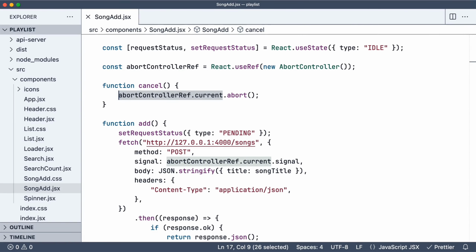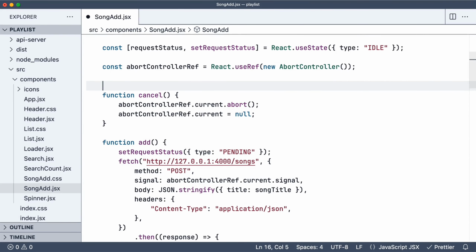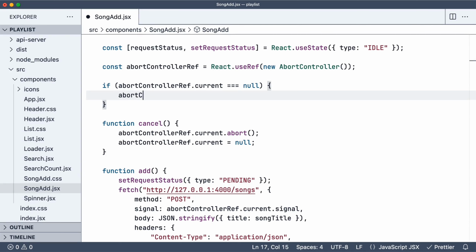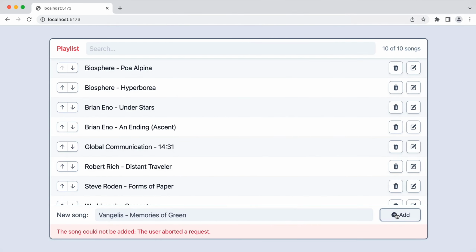I just set current to null after calling abort, and next time songadd is called, if current is null, I'll instantiate a new abort controller. If you now head to the browser, add a song, click cancel, then add, and then cancel again, you can see the issue was resolved since we're now using a new abort controller after each cancel.